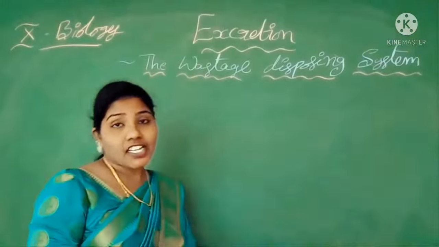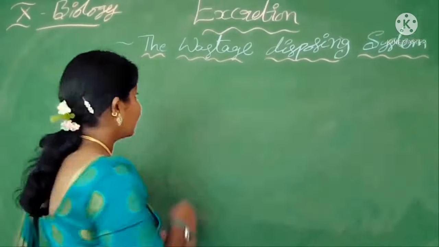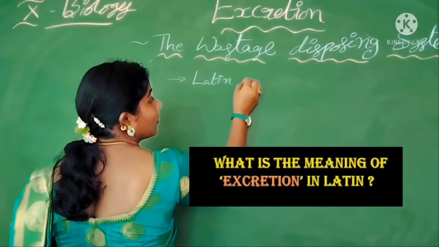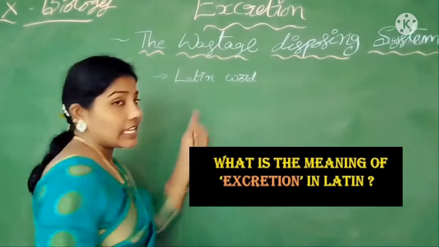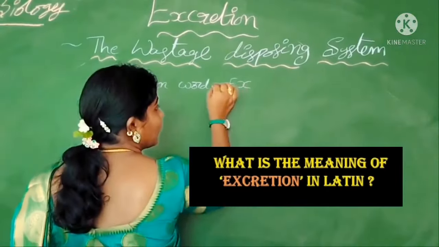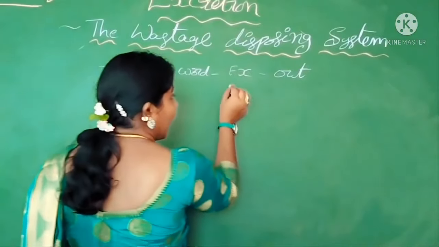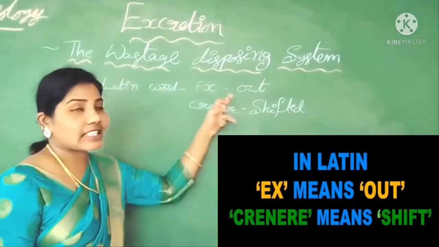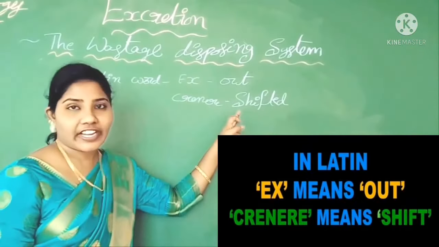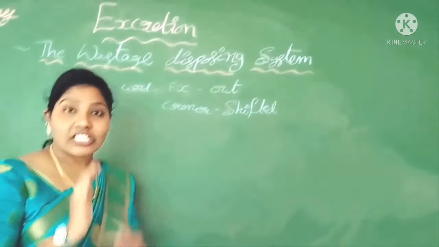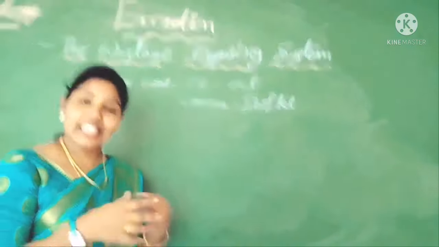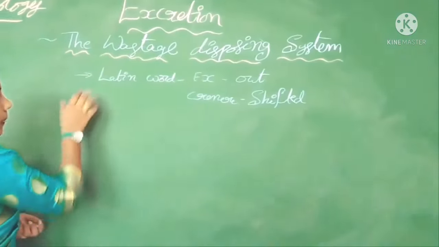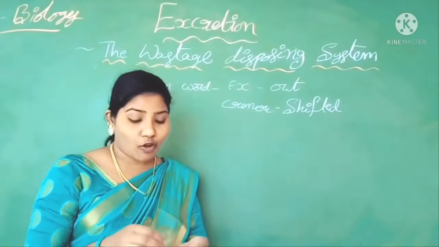Excretion. Excretion is a Latin word. In this, ex means out and cernere means shifted. So ex means out and cernere means shifted. So the waste products being shifted out from our body is called excretion. Okay children?